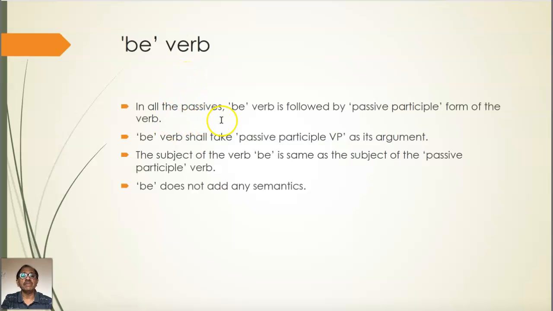In all the passives, be is followed by the passive participle form of the verb, and be shall take a passive participle VP as its argument. The subject of the verb be is the same as the subject of the passive participle verb. Because be does not have any semantics, whatever is the subject of the verb be will have to be the same as the subject of the passive participle verb, and be does not add any semantics.